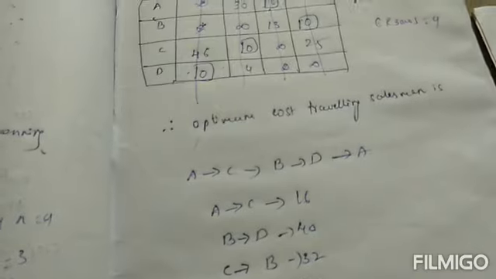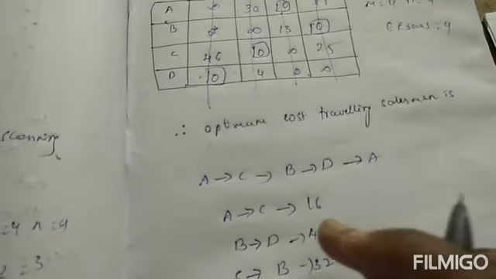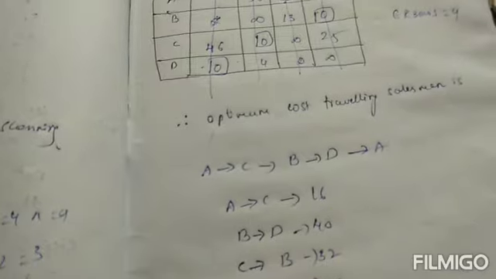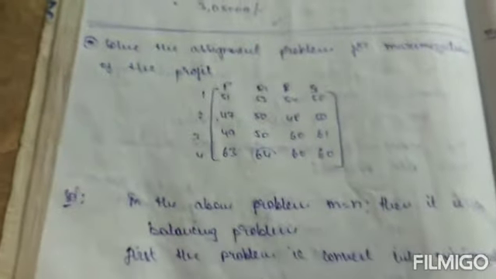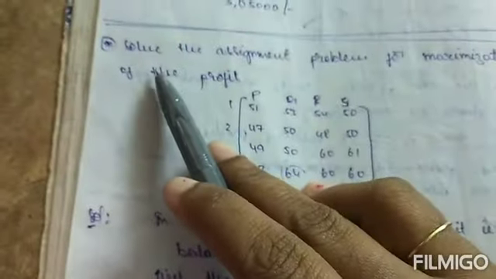Now totally our answer: 6 plus 2 is 8, 5 plus 4 is 9, 9 plus 3 is 12. So therefore we have 128 units. I'm just explaining this problem for your convenience. So this is one of the problems.